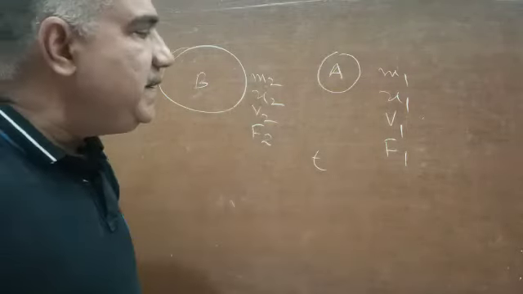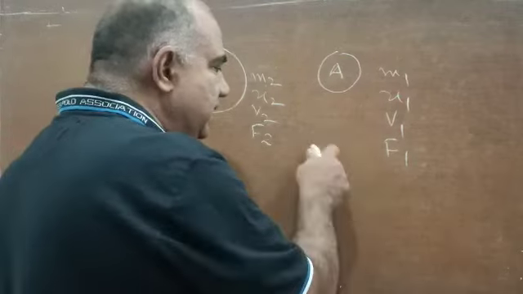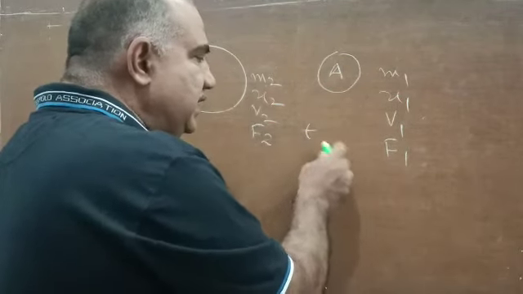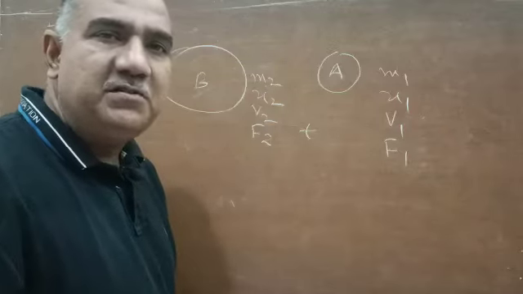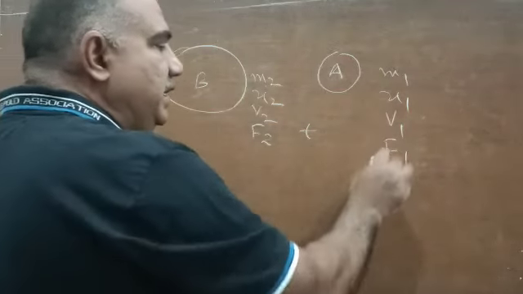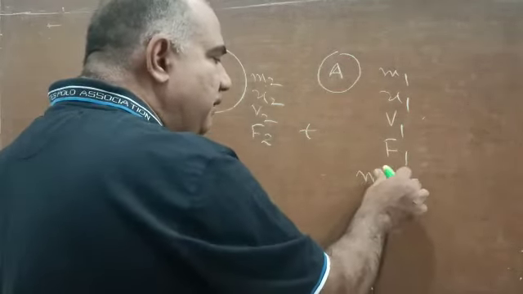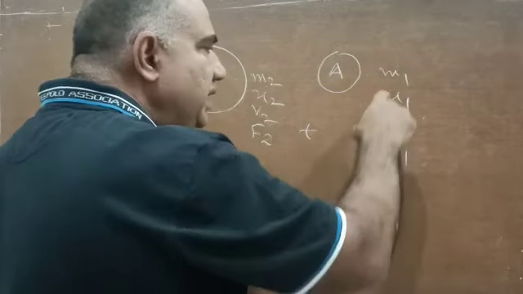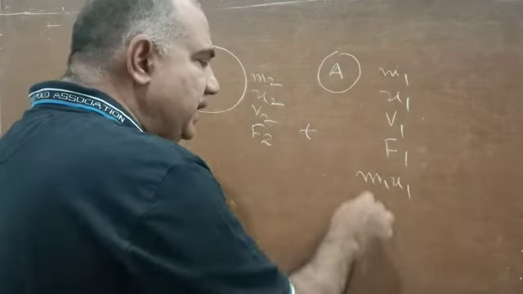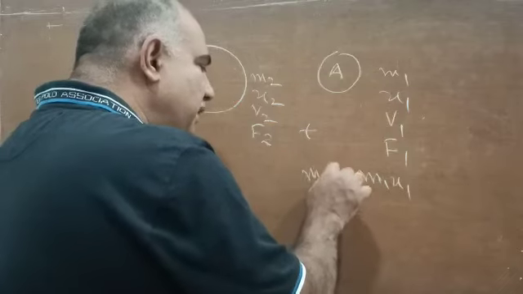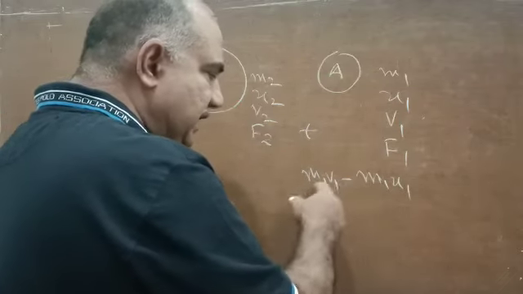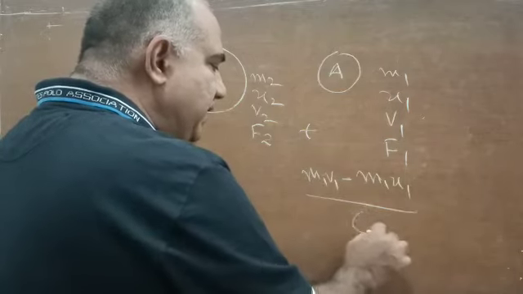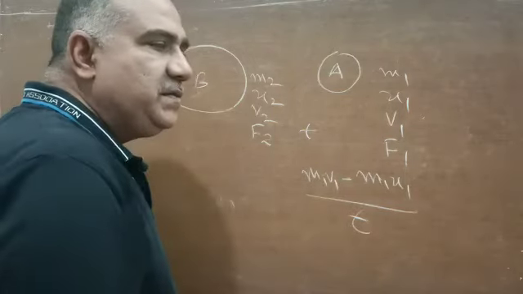So now the statement of the second law goes like this: the rate of change of momentum is directly proportional to the force applied, and displacement takes place in the direction of the force applied. So you see, this is the initial momentum m1u1, the initial momentum of body A, this is the final momentum of body A, and if you subtract, this is the change in momentum, and if you divide it by time, that is the rate of change of momentum.